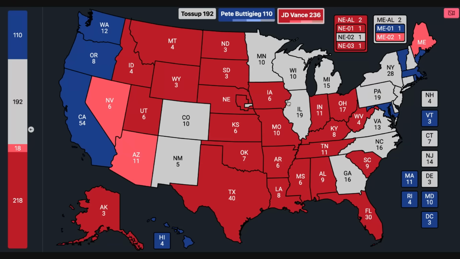The new addition to the likely column, and this is because of Pete Buttigieg's historical underperformance with black voters, is the state of Georgia. Georgia falls so badly for the Democrats in this election, given Buttigieg's very weak points with black voters, that you actually see the state of Georgia vote as a likely Republican state, and Vance wins it by a bigger margin than what Trump won it by in 2016.